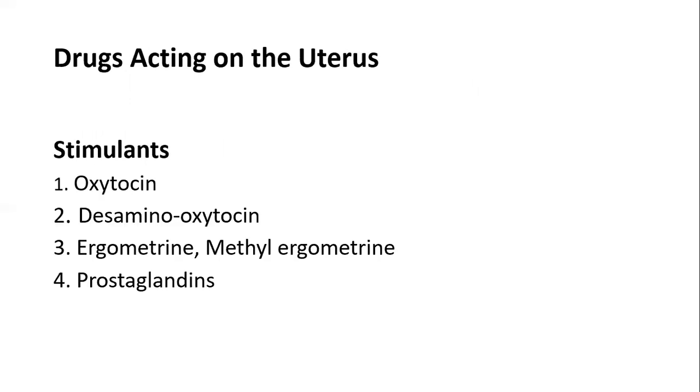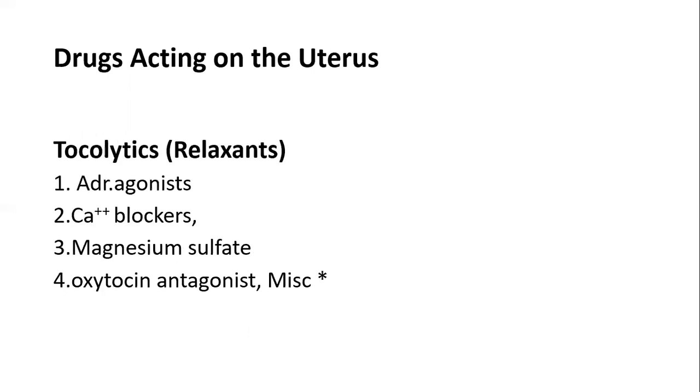Stimulants are oxytocin, methyl ergometrine, ergometrine, and prostaglandins. And then we have tocolytics, the relaxants: adrenergic agonists, calcium blockers, magnesium sulfate, oxytocin antagonists, and miscellaneous drugs.